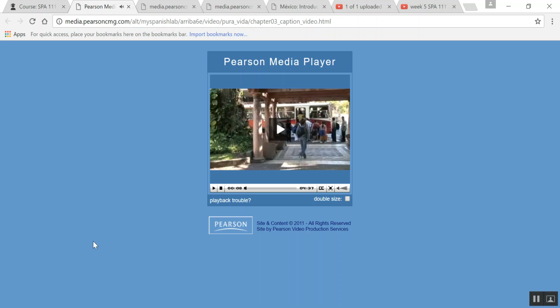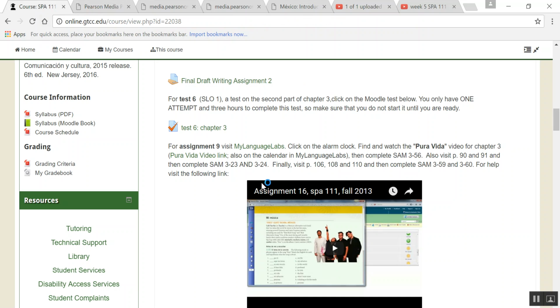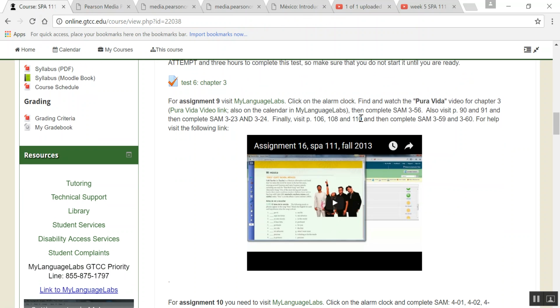Okay, get back out of that. Okay, but it'll also be on the calendar. Then you're going to complete SAMS 356. You're also going to visit page 90 and 91 and complete SAMS 323 and 324. Finally, visit pages 106, 108, and 110 and complete SAMS 359 and 360.